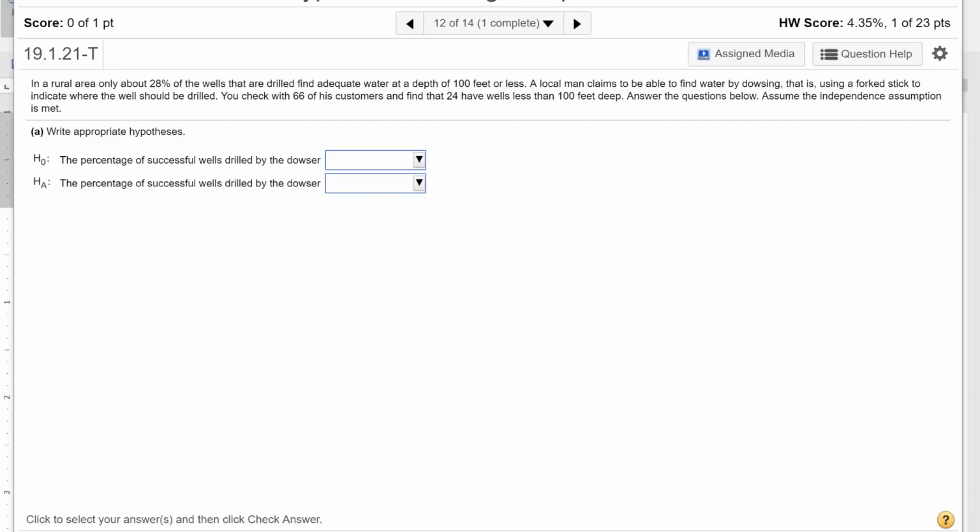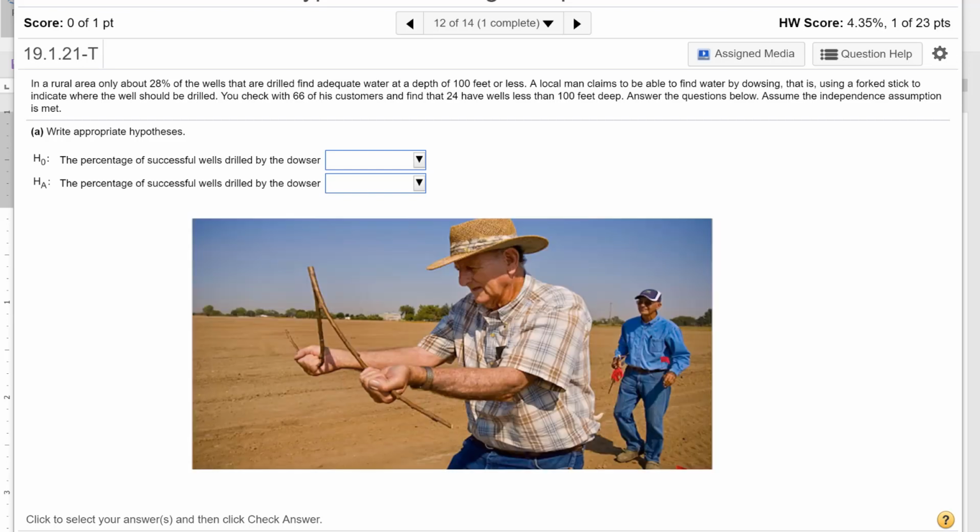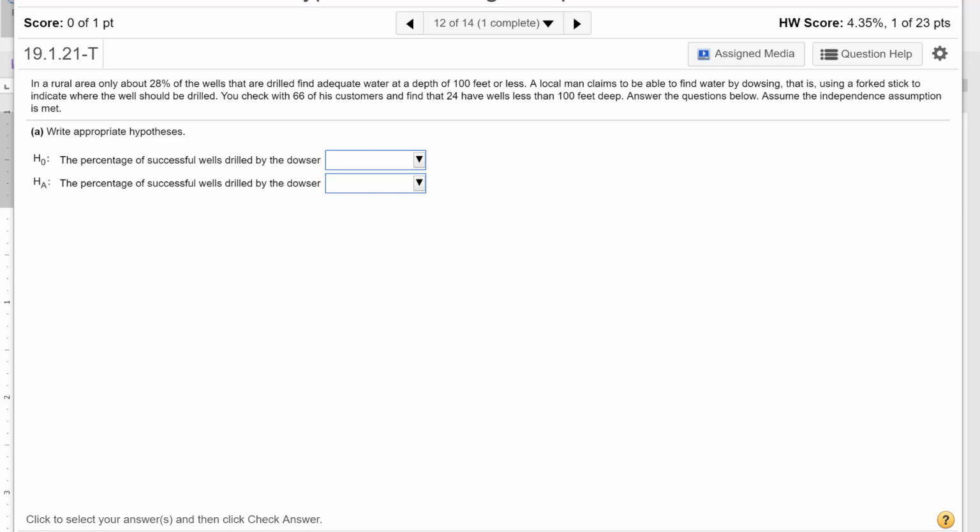In a rural area, only about 28% of the wells that are drilled find adequate water at a depth of 100 feet or less. A local man claims to be able to find water by dowsing, that is, using a forked stick to indicate where the well should be drilled. You check with 66 of his customers and find that 24 have wells less than 100 feet deep. Answer the questions below. Assume the independence assumption is met.